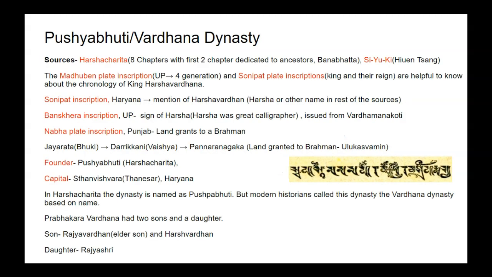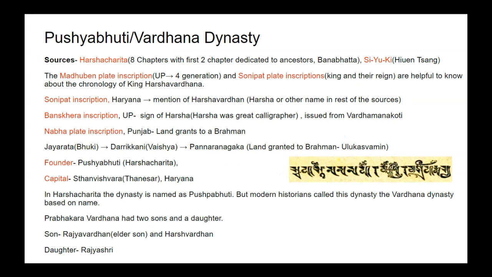Now let's start Vardhan dynasty or Pushyabhuti dynasty. The sources of this dynasty, we found about this dynasty from Harshacharita. Harshacharita was written in poetry form. It was compiled into 8 chapters, with first 2 chapters dedicated to ancestors of Harshavardhana, and later 6 chapters dedicated to Harsha, and it was written by Banabhatta in Sanskrit language. Then second book is